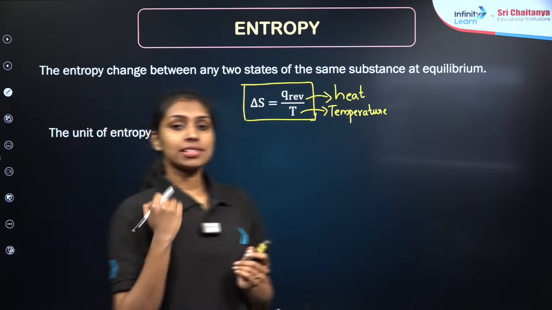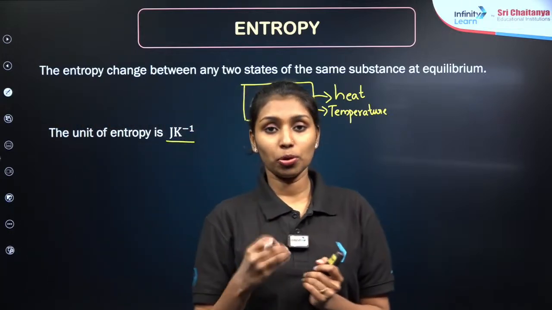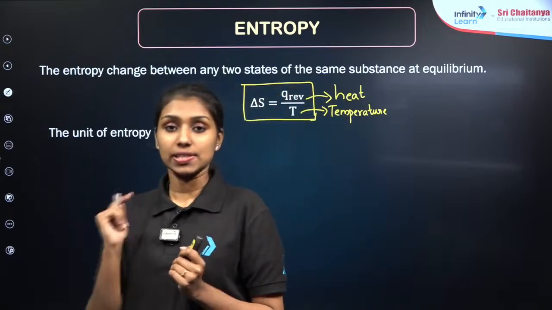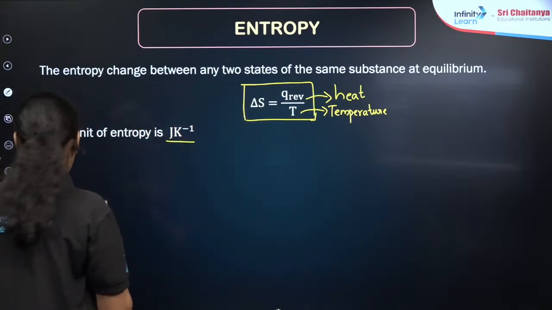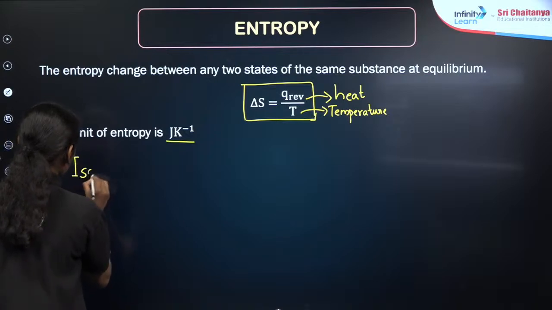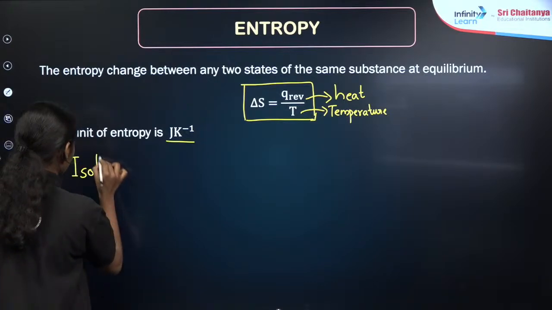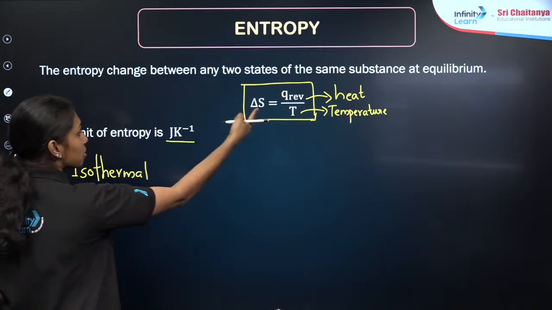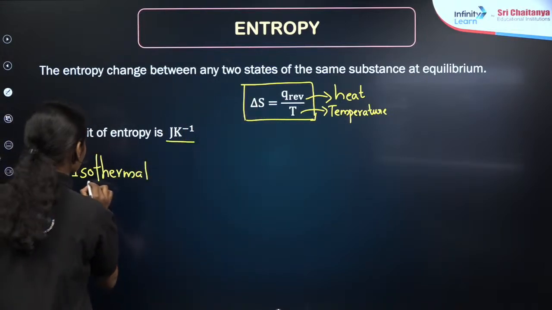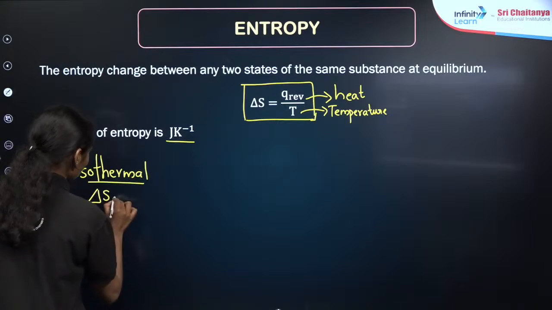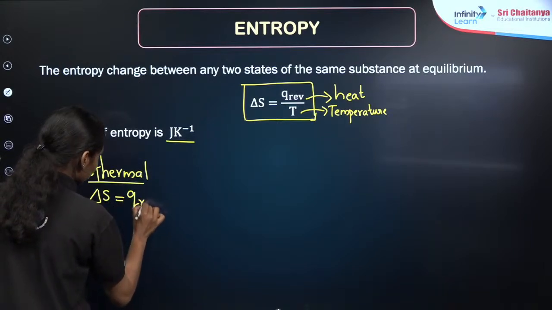Now in the starting, we have studied about the different types of thermodynamic process, right? Starting from isothermal, adiabatic, isobaric and isochoric. Similarly, you can find out the entropy change for different processes also. For example, if I am taking the first case, the isothermal process, in general, the entropy is equal to Q reversible by temperature, right? Here the temperature is constant. So we are taking here delta S is equal to Q reversible by temperature.